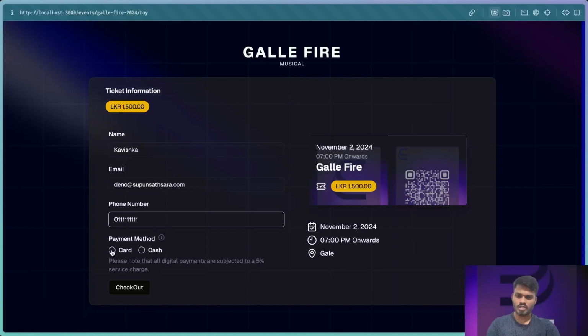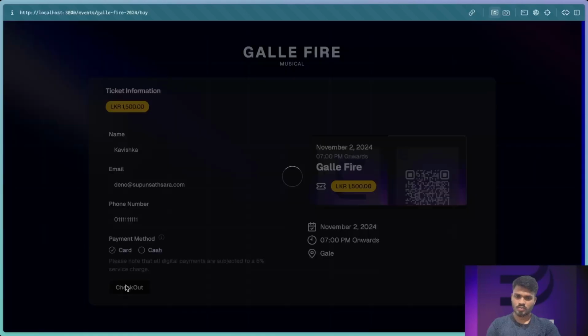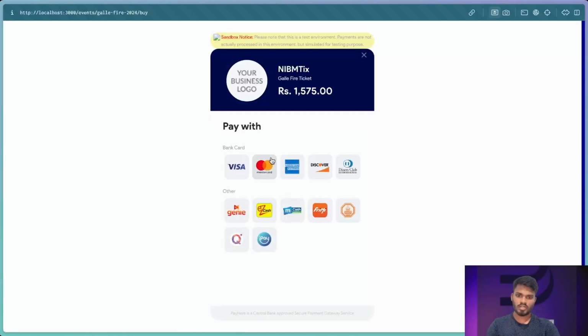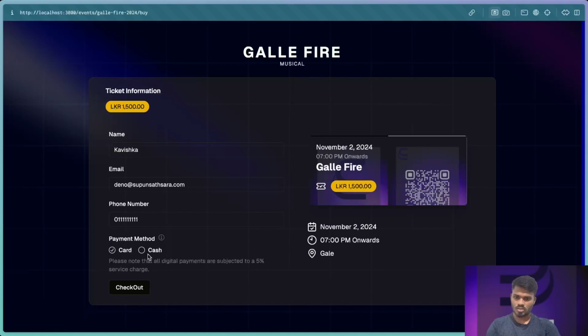Here we can select the payment method as card or cash. First, I select the payment method as card. We are using PayHere for card payments. For now, I won't show how it works.